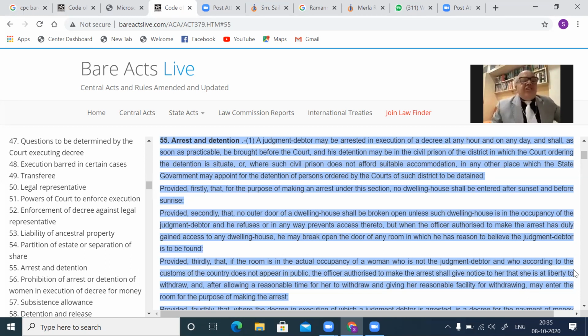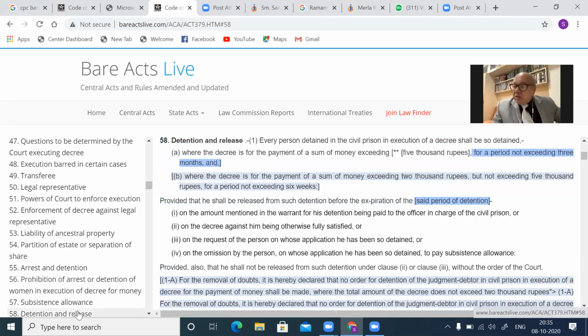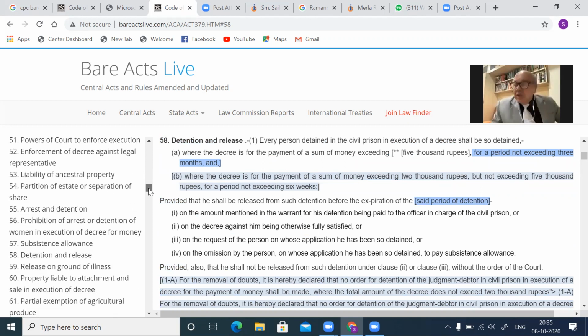Then under section 58, the arrest of the judgment debtor against whom decree has been passed. Number two, the maximum arrest under section 58 is in the civil prison 3 months when the decretal amount exceeds 5,000. Kindly see section 58.